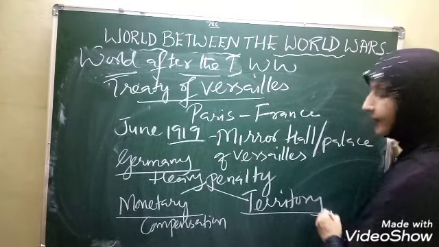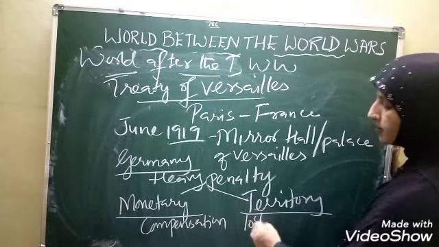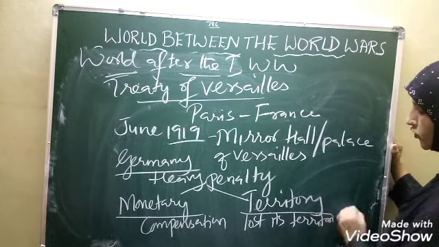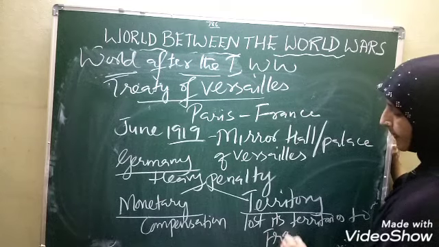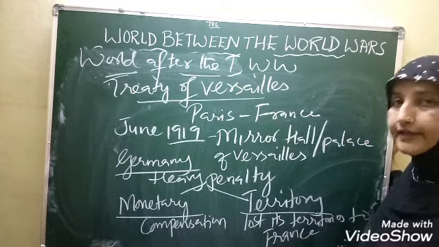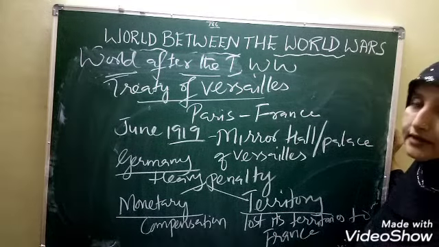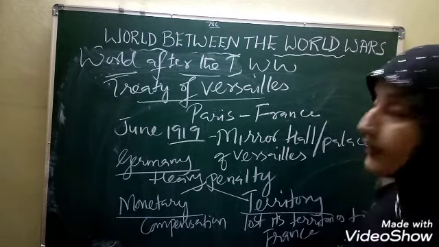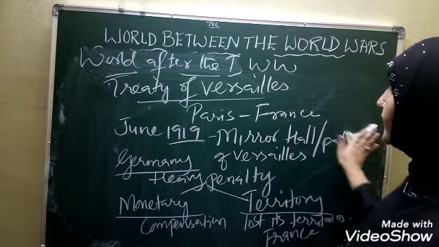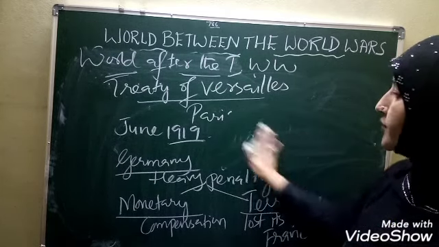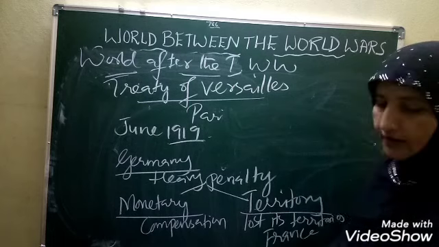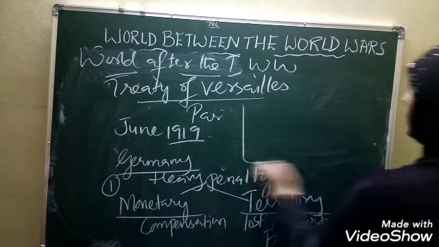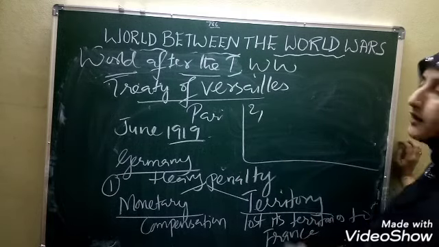Besides this, what is the territory condition? Germany lost its territories to France. Germany's territories were reduced. Besides this, were there any other things imposed in the Treaty of Versailles? Yes. The other thing that was imposed, children, in the Treaty of Versailles was, yes, that is